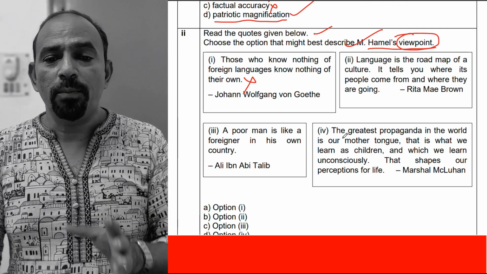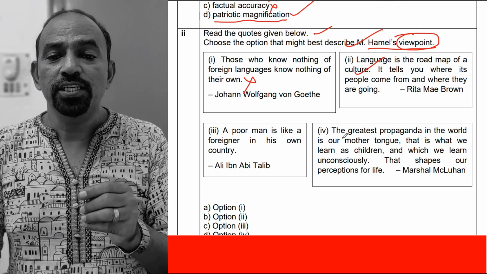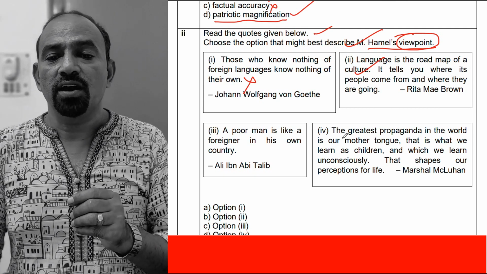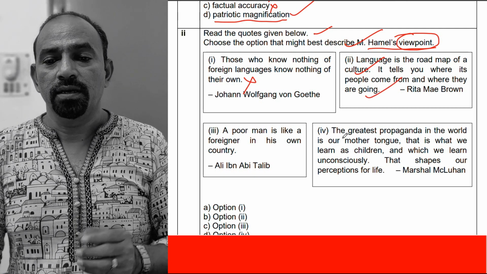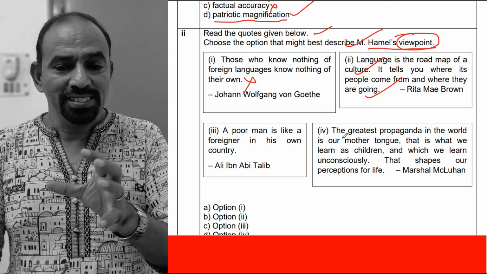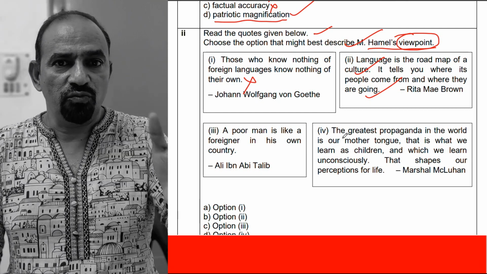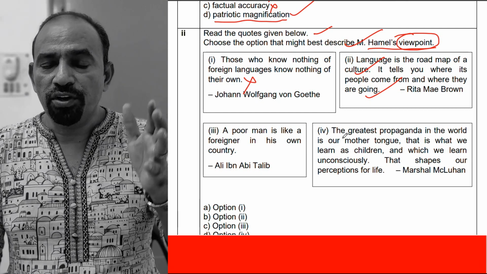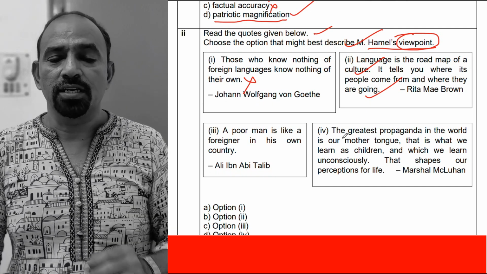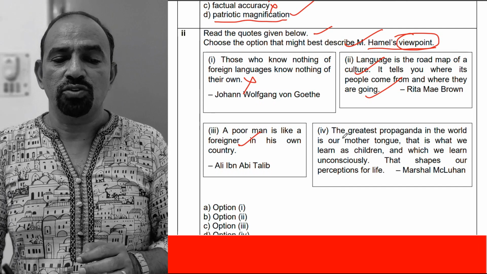Language is the roadmap of a culture. It tells you where its people come from and where they are going. Rita Mae Brown's words. Yes, this quote is somewhat related with the viewpoint of Moshe Hamel. Let us check the other options also. A poor man is like a foreigner in his own country.